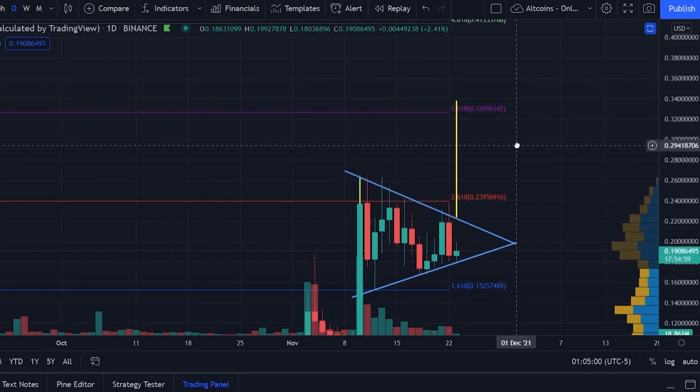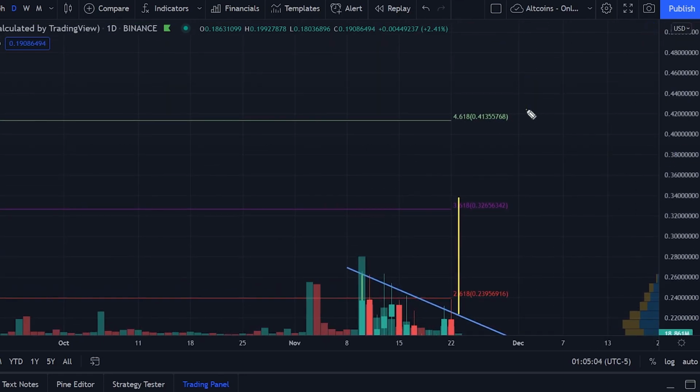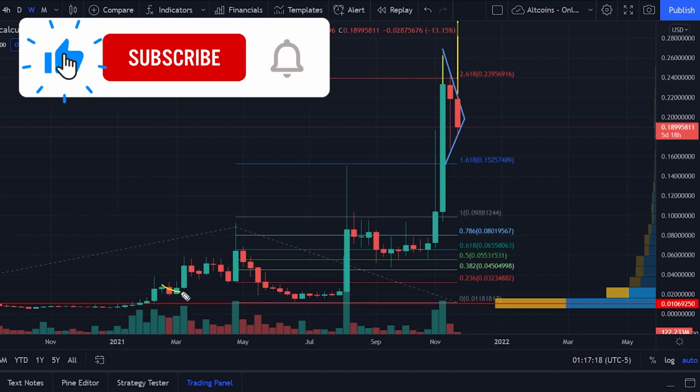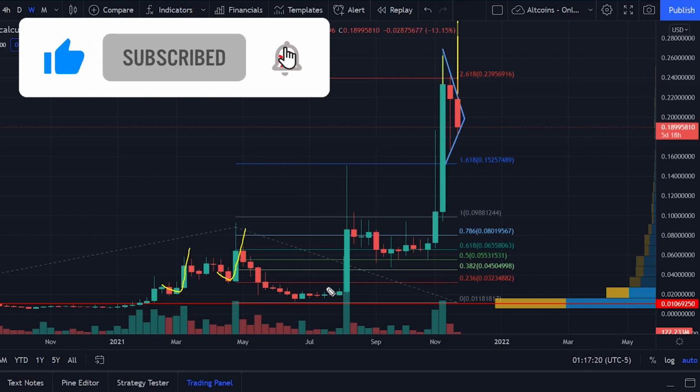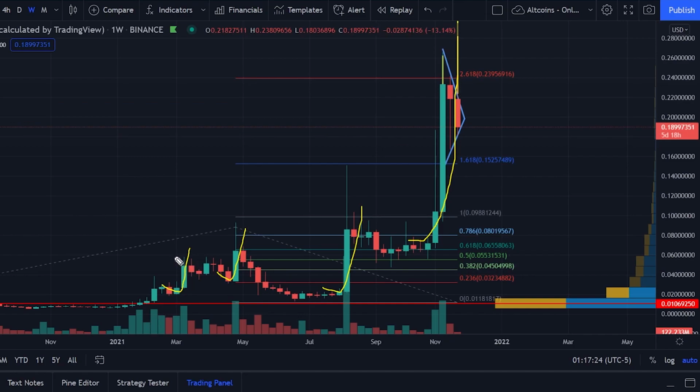But now my medium-term price target for Iotex is sitting at the 4.61 Fibonacci extension level, or about 42 cents. That is my medium-term price target for Iotex. Now from the weekly chart, the hockey stick patterns are easier to spot, right? We have about 4 of them on the chart, and each time they push up the price about 100%, and we get a 50% pullback.